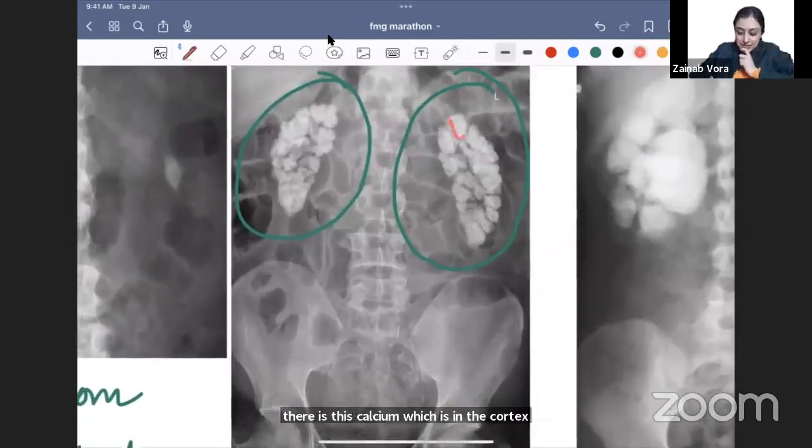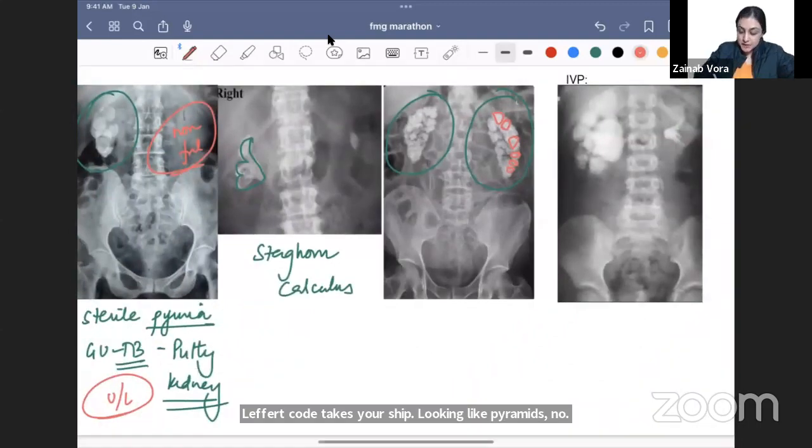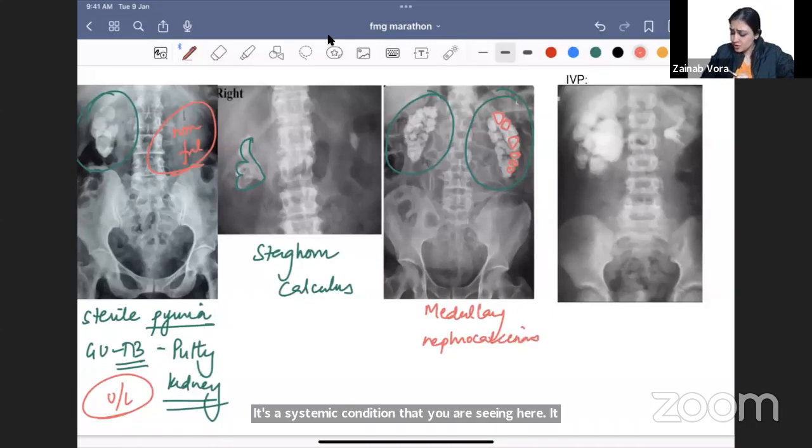Is it in the shape of medullary pyramids or the shape of the cortex? Looking like pyramids, no? So this is your medullary nephrocalcinosis. It's a systemic condition that you are seeing here. It is not polycystic kidney disease. A majority of you are saying polycystic kidney disease.